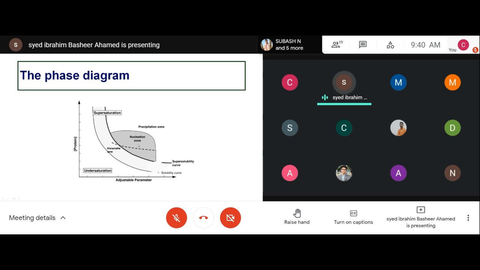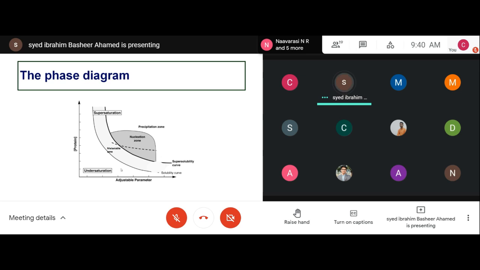To attain this condition, you have to try several parameters, several conditions. This will vary from protein to protein. Some proteins will crystallize at pH 5 or less than pH 5 also. Some proteins will crystallize at pH 9, pH 10, pH 6.